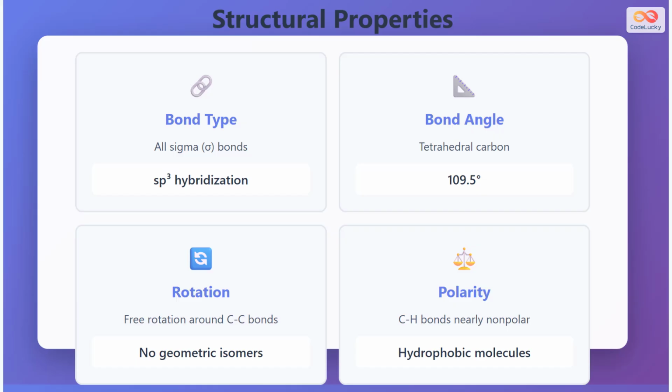Alkanes have several important structural properties. All bonds in alkanes are sigma bonds, formed through sp3 hybridization of the carbon atoms. Each carbon atom has a tetrahedral geometry with bond angles of 109.5 degrees. Because all the bonds are single bonds, there is free rotation around each carbon-carbon bond, which means the molecule can adopt different conformations. This free rotation also means alkanes do not have geometric isomers. Additionally, the carbon-hydrogen bonds are nearly nonpolar, because carbon and hydrogen have similar electronegativities. This makes alkane molecules hydrophobic, meaning they repel water and do not dissolve well in aqueous solutions.